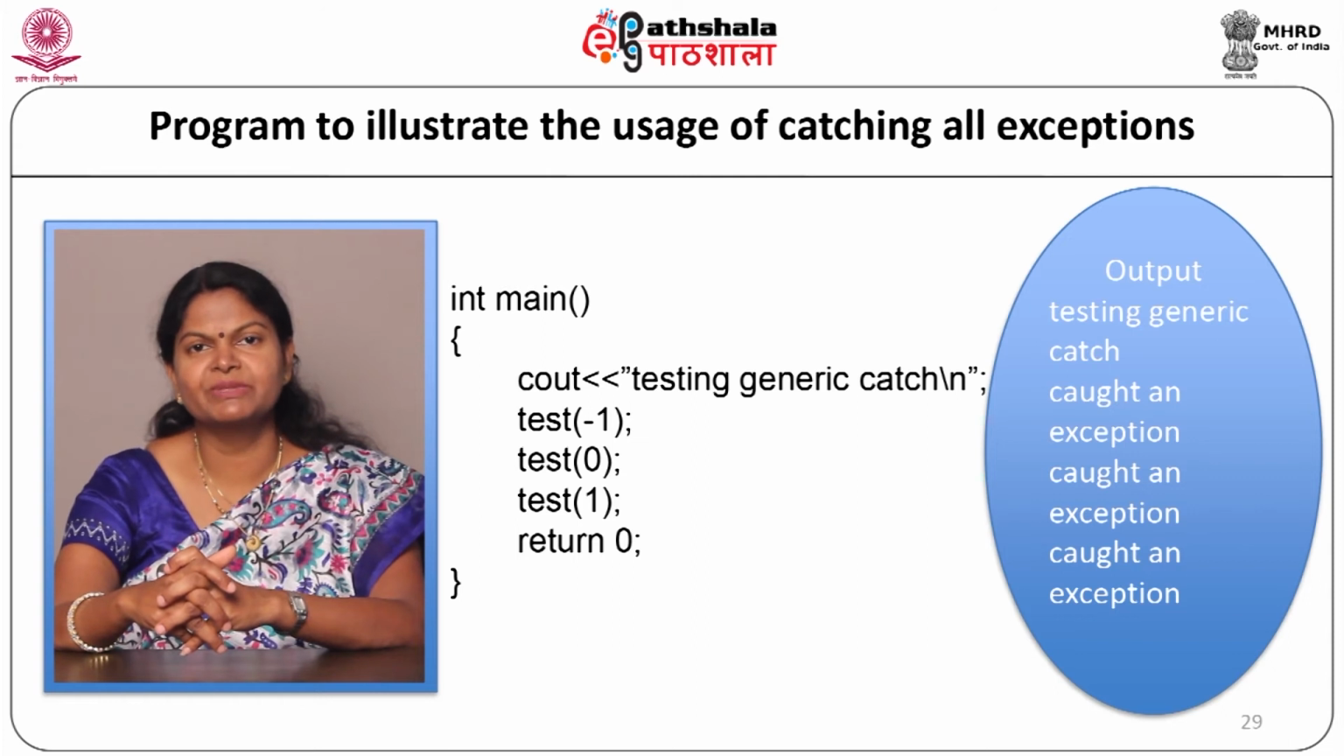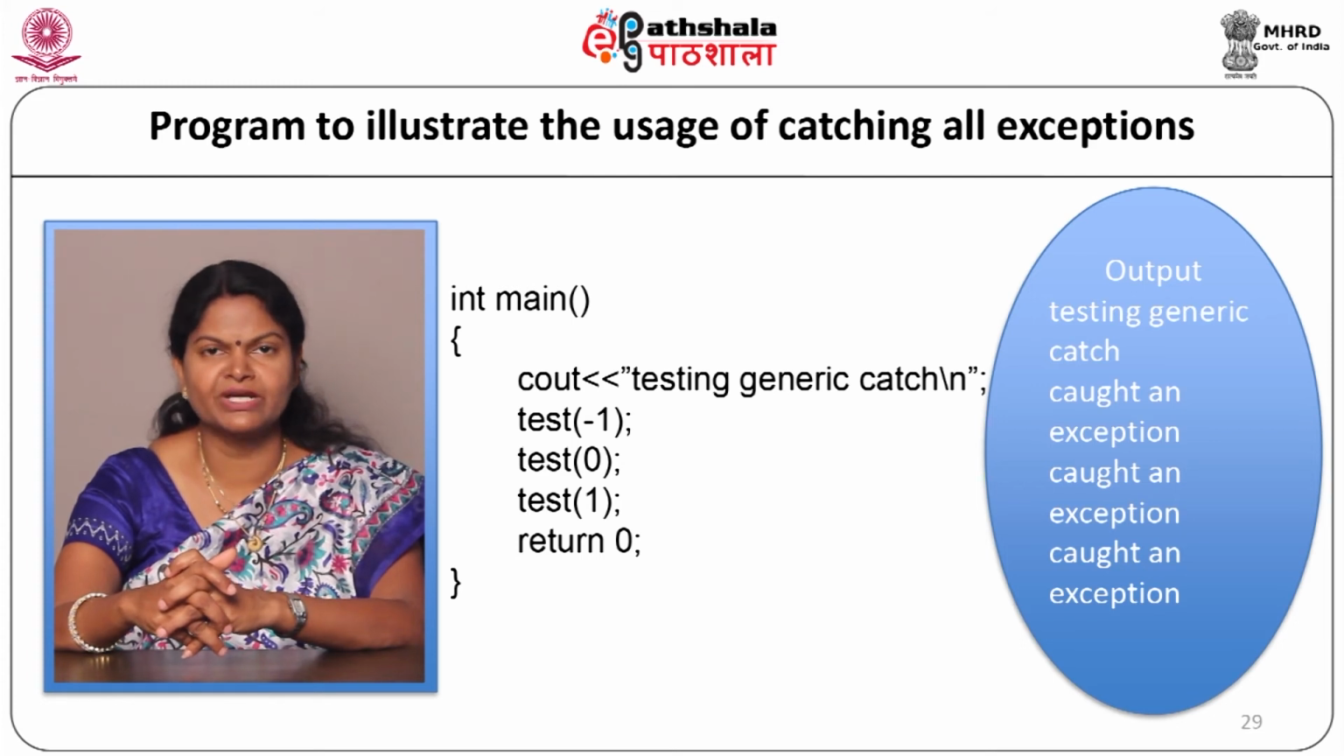Now, we will write our main function as int main. Here first we will write down our message to the user as "testing generic catch". Now, we will call the test function with 3 different values as test(-1), test(0), test(1), return 0, and our program will end.